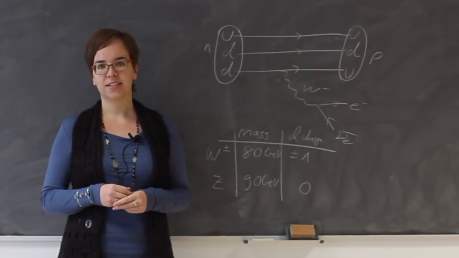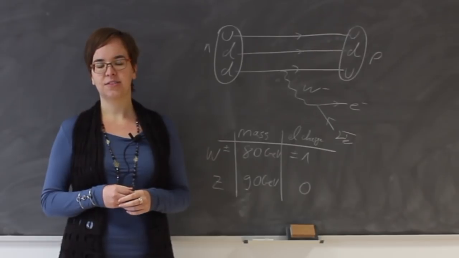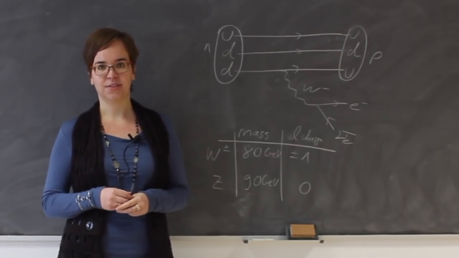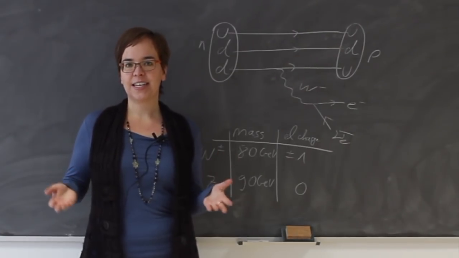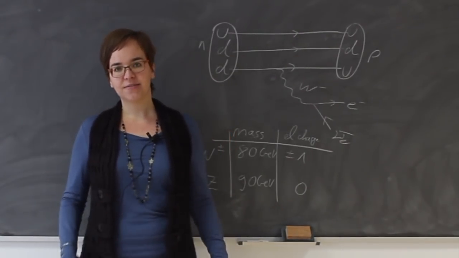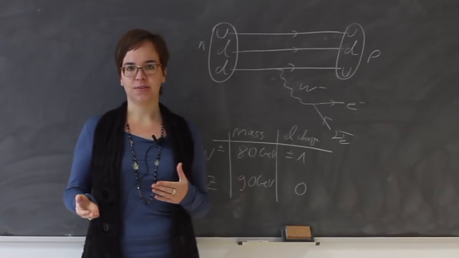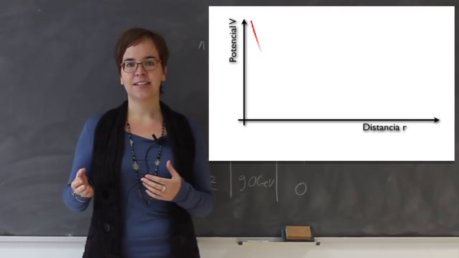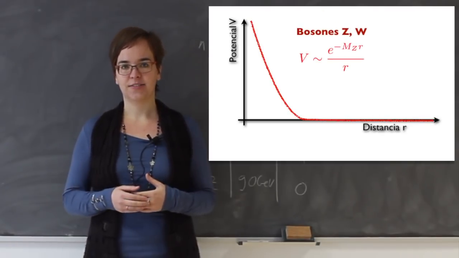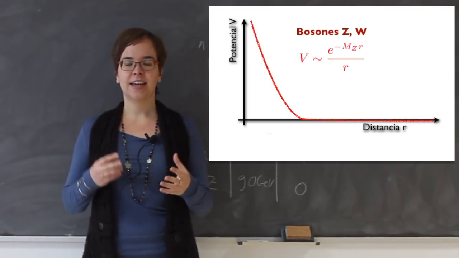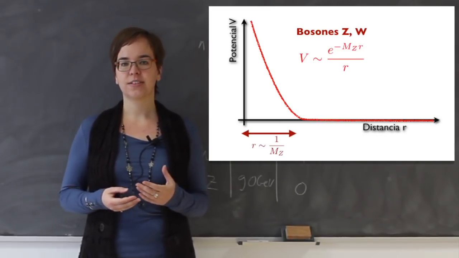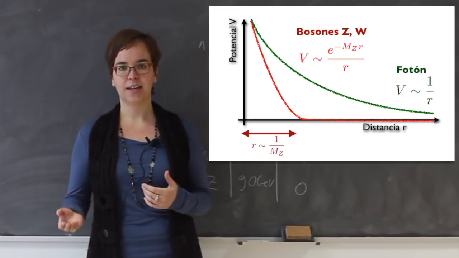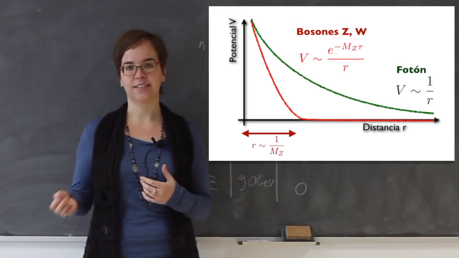The interaction strength of the weak gauge bosons is similar to the interaction strength of electromagnetic interactions mediated by the photons. But why do we call the weak interactions weak? The reason for this is the large mass of the gauge bosons. The potential which the particles feel is exponentially suppressed by the mass of the gauge bosons. Hence, the interaction range of the weak gauge bosons is smaller than the interaction range of the photon, where the potential does not suffer from this exponential suppression.